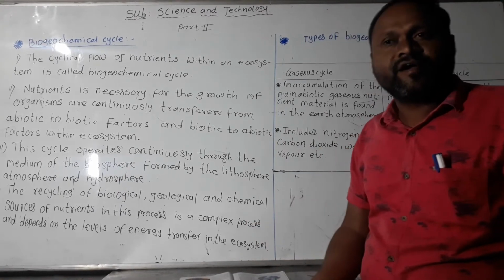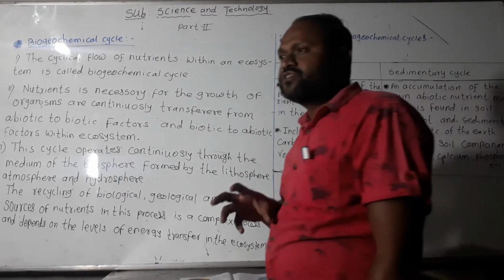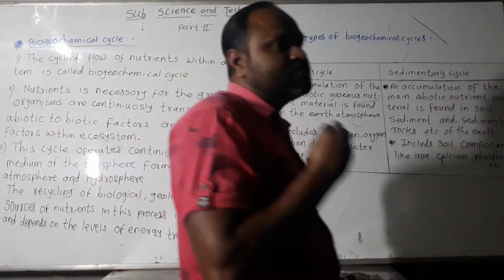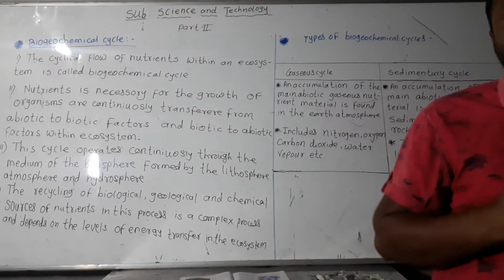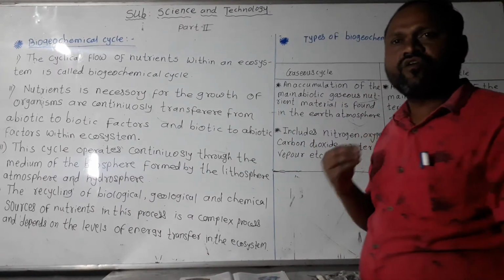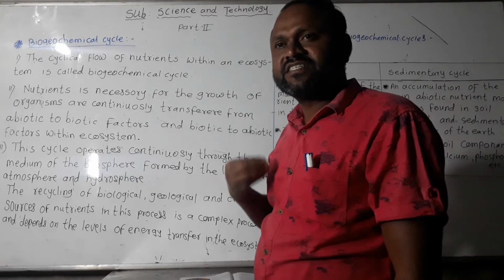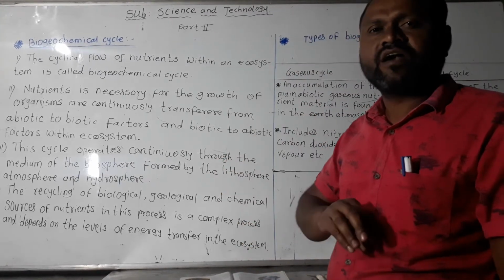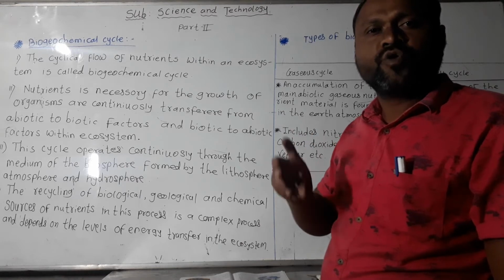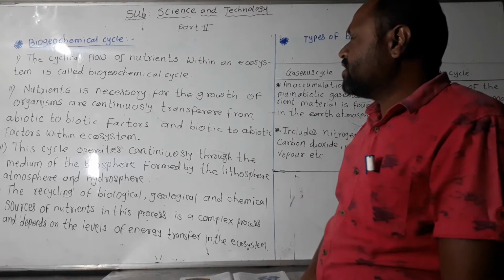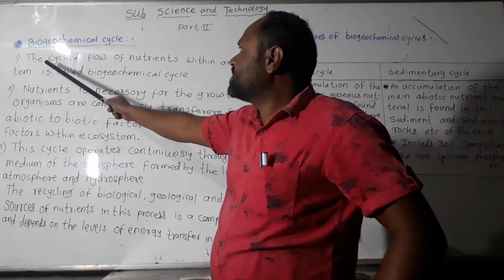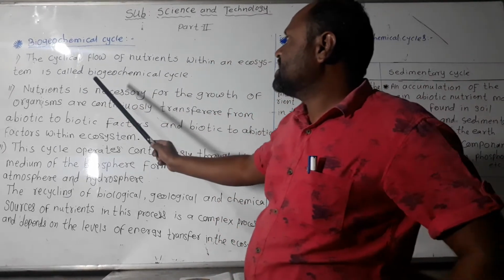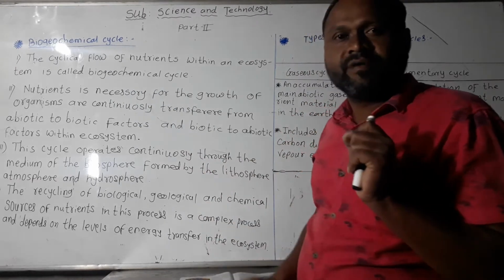Hence this flow goes from abiotic factor to biotic, and from biotic again to abiotic. That flow is called the biogeochemical cycle. The cyclical flow of nutrients within an ecosystem is called the biogeochemical cycle. This is the definition of the biogeochemical cycle.